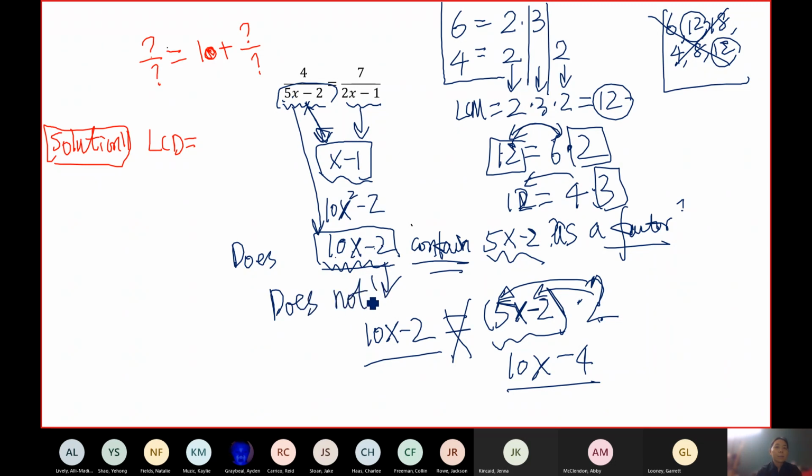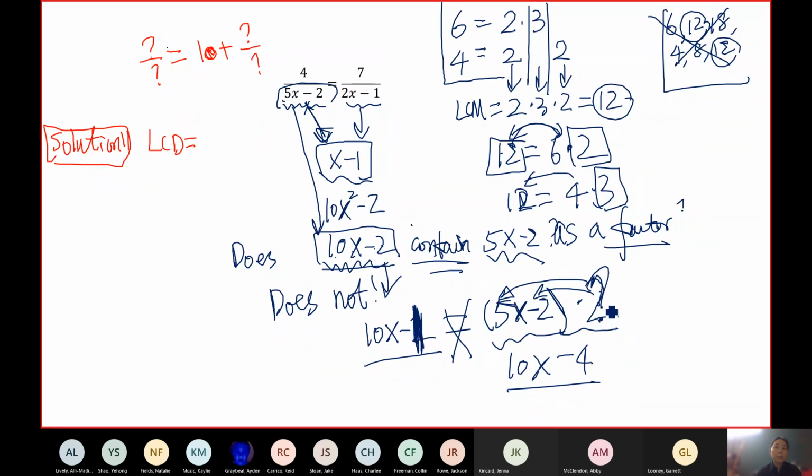Okay. So would it be 10x minus 1? If I change it to minus 1, will that make a difference? Look, if I change it to minus 1, can we find something times 5x minus 2 to get 10x minus 1? Is that possible? So 5x minus 2 times what will give us 10x minus 1? Can you find a number?